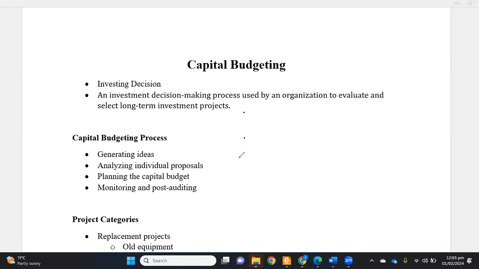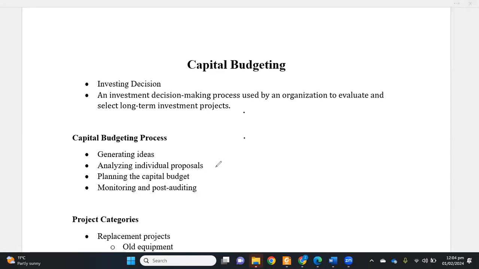Then after identifying the ideas, we go for analyzing individual proposals. In the individual proposals, we identify their profitability, we generate their cash flows and the timings of cash flows, and then we see whether these are profitable or not. So we identify all the cash flow generating processes, and then calculate their profitabilities by applying several techniques, which we'll discuss later on.